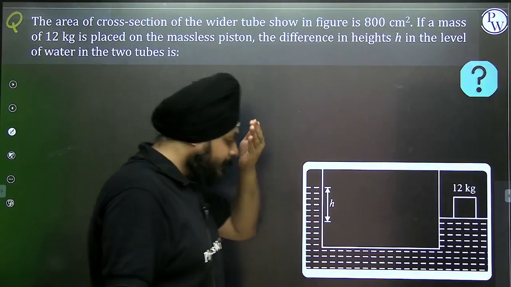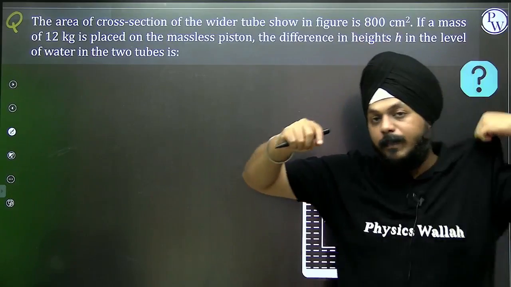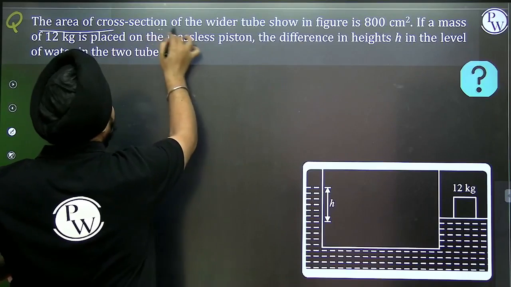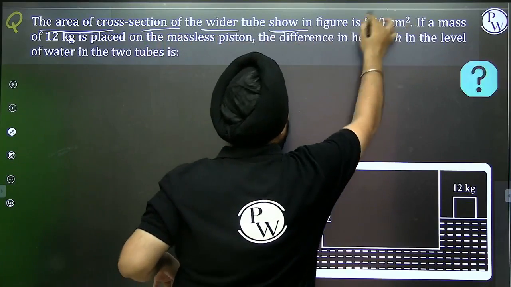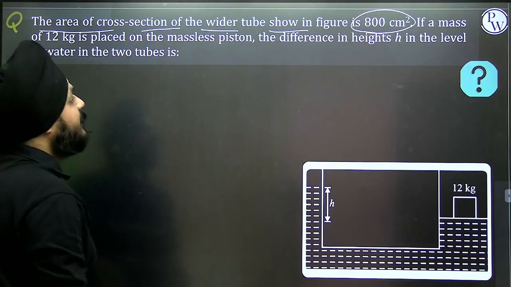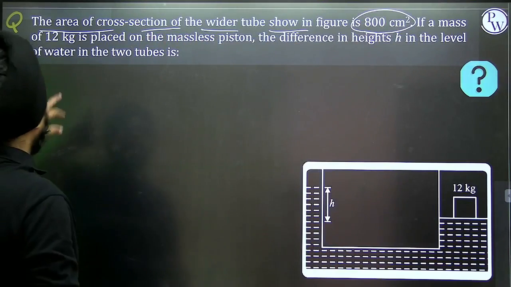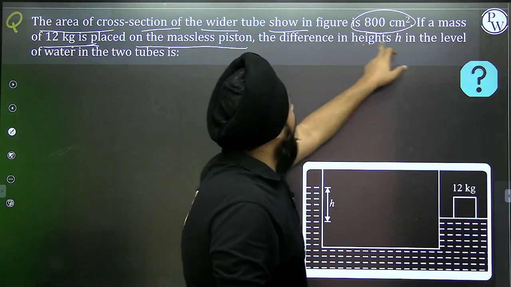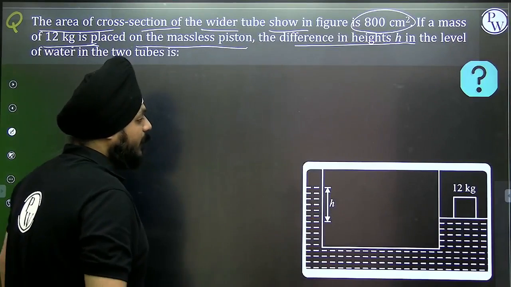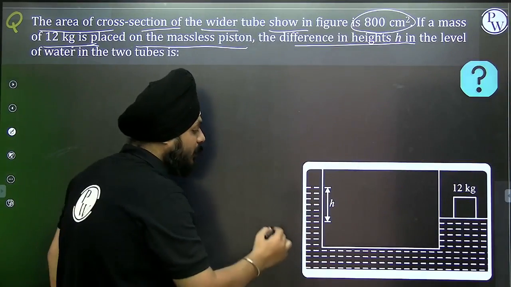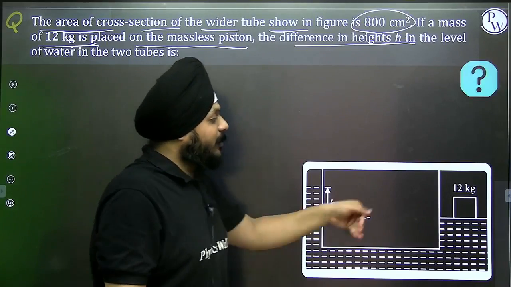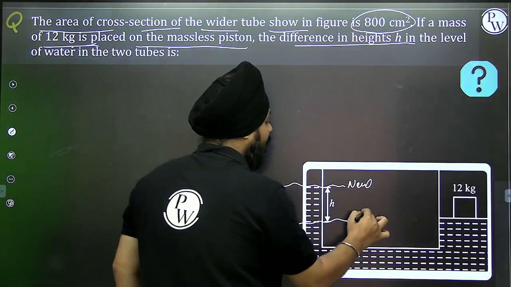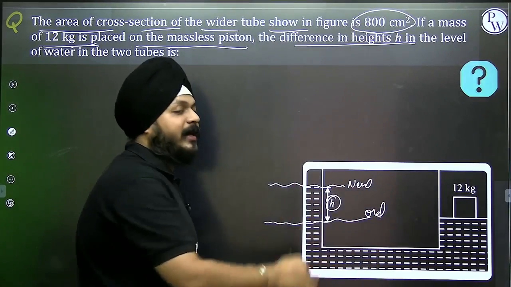Now see this. The area of cross section of the wider tube shown in the figure is 800 centimeter square. If a mass of 12 kg is placed on the massless piston, what is the difference in the height of the water level? When 12 kg was not kept, water level was this. Now when 12 kg is kept, new water level is this. New water level, old water level. The difference is of height h.